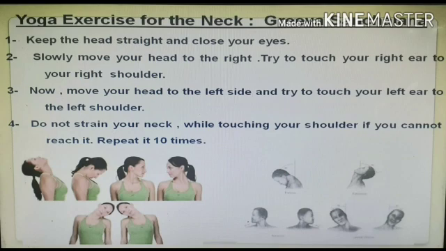This is one complete exercise, children, which you have to repeat 10 times as shown in the picture. You have to move your neck upwards, downwards, left side and right side, and you don't have to stretch it. Just do it simply as much as you can.